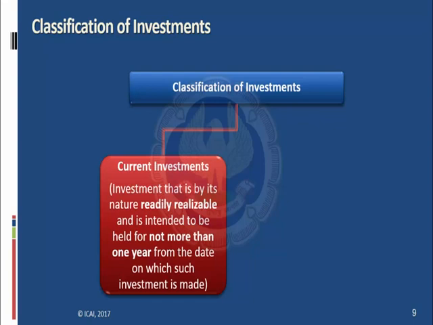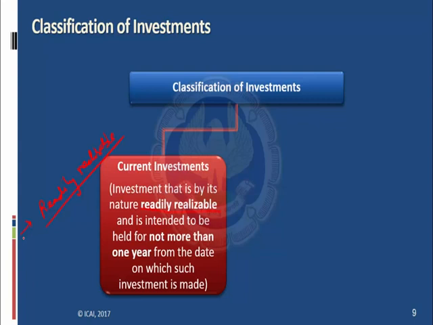So there are two keywords. The first word is, going by the nature, it should be readily realizable. What is the meaning of readily realizable? It means if the person or entity wants to realize those investments, it can go into the market and sell off those shares. Like if I have purchased 100 shares of Reliance, I can sell those shares anytime in the secondary market between 9 to 3:30. So those shares of Reliance are readily realizable.